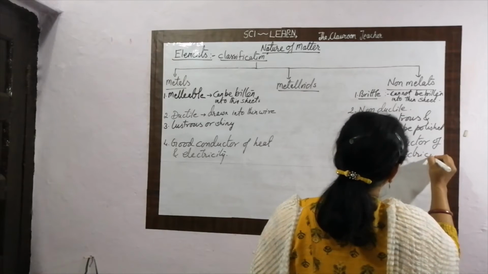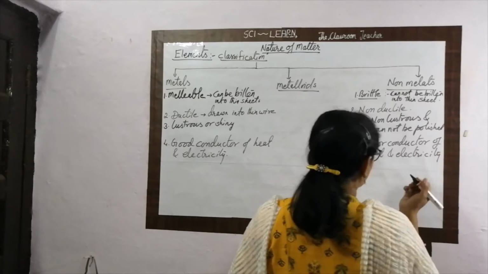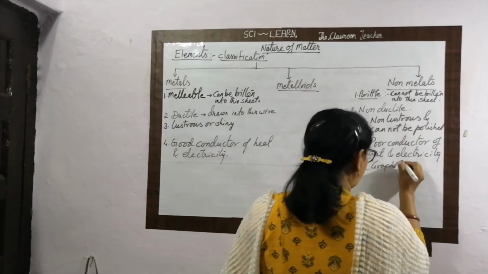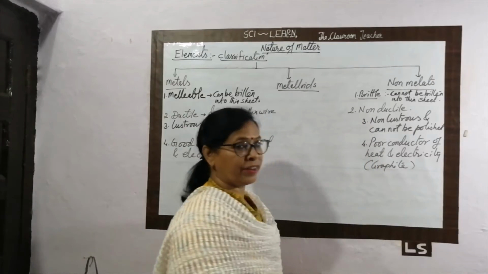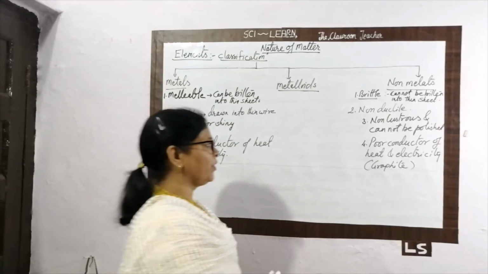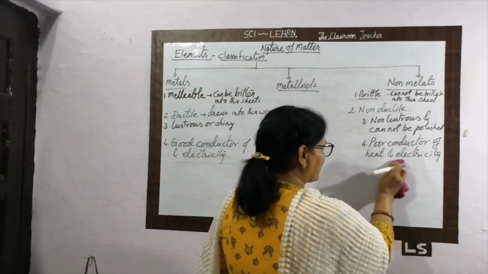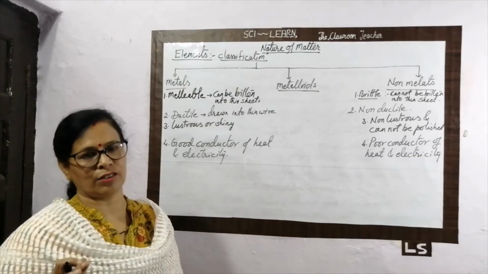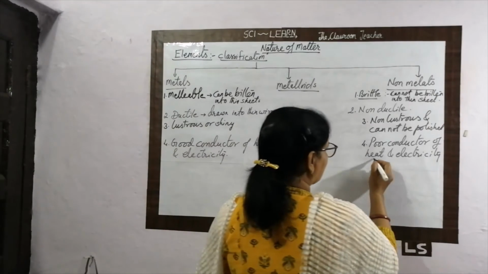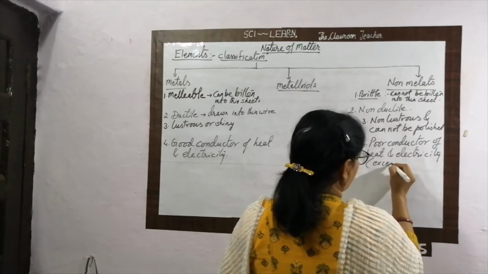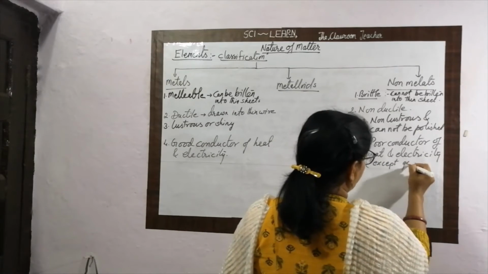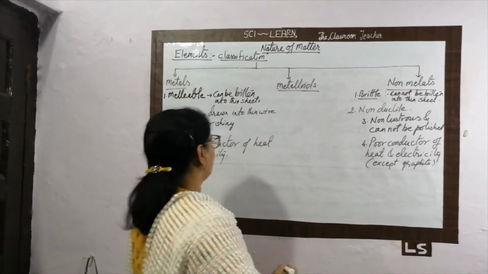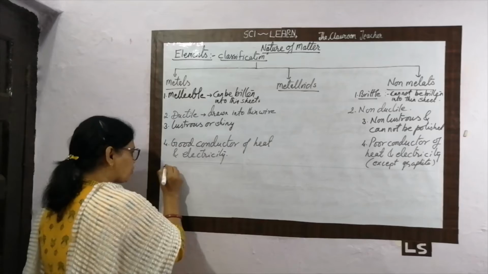I already told you some exceptions are there. Some exceptions like graphite. Graphite is an allotrope of carbon and graphite is a good conductor of electricity. Okay, some exceptions are there. Some non-metals are there which are good conductors of electricity. So for example, except the graphite. Graphite is a good conductor of electricity.